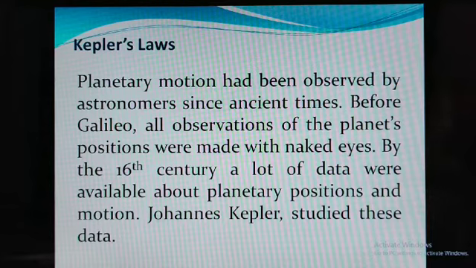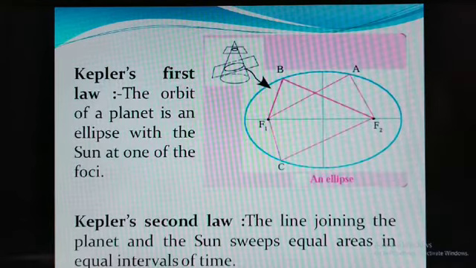Before Galileo, all observations of planetary positions were made with the naked eye. But in the 16th century, a lot of data were available for planetary position and motion. Kepler studied these data and concluded the following things. Kepler's first law.